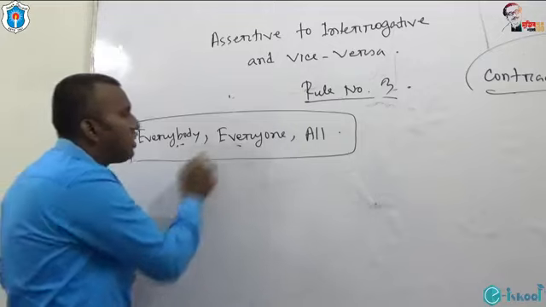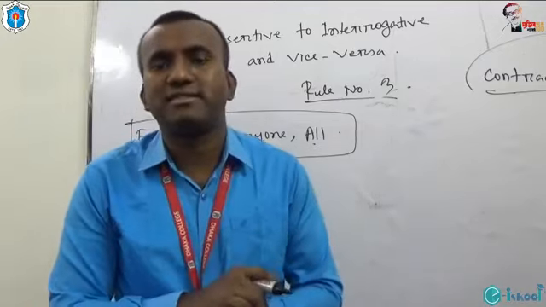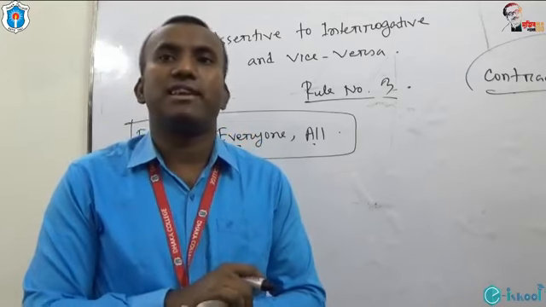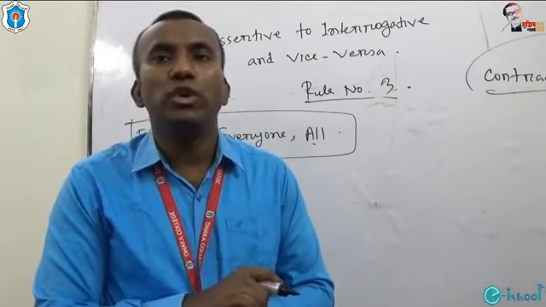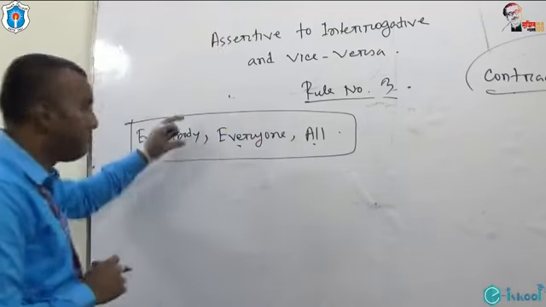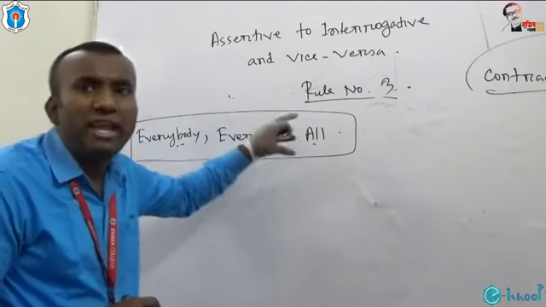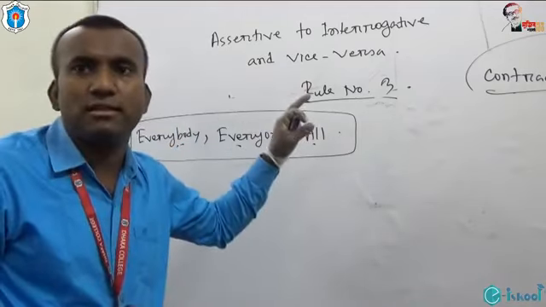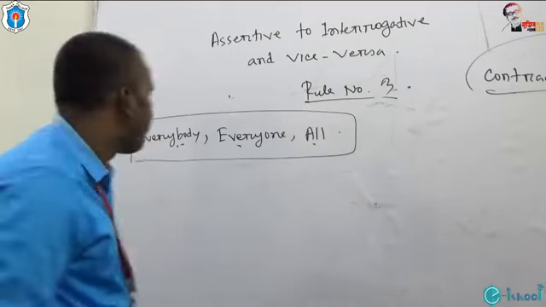If everybody, everyone, and all are used as the subjects of assertive sentences, what will we do to turn them into interrogative? But be clear, these words will be the subjects of these assertive sentences.